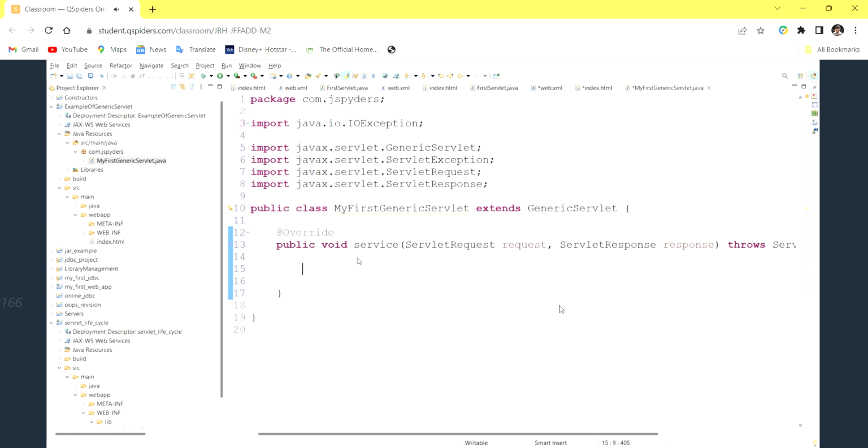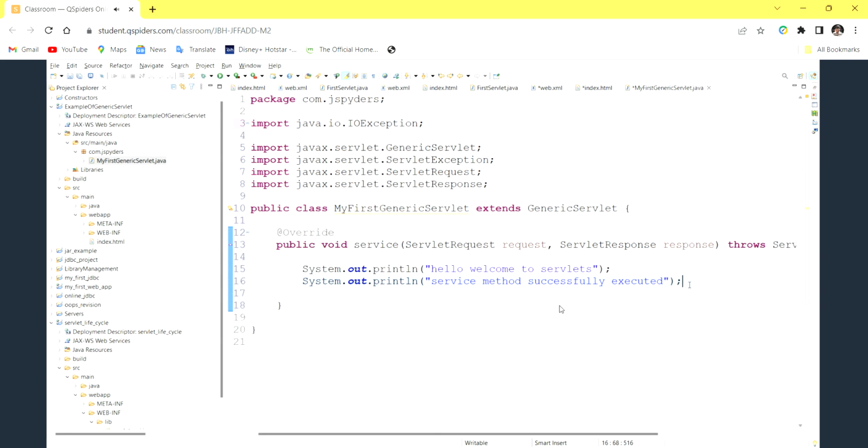Now I'm going to print something called hello, welcome to servlets, and then I'll print a message: service method successfully executed. Am I sending any response here from the service method?